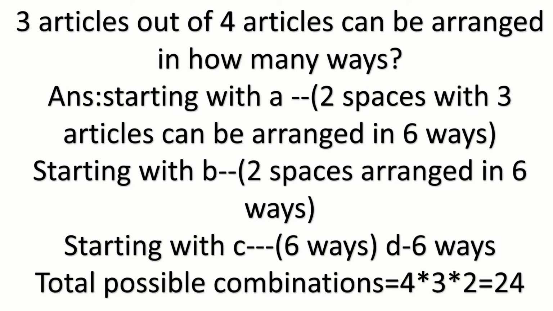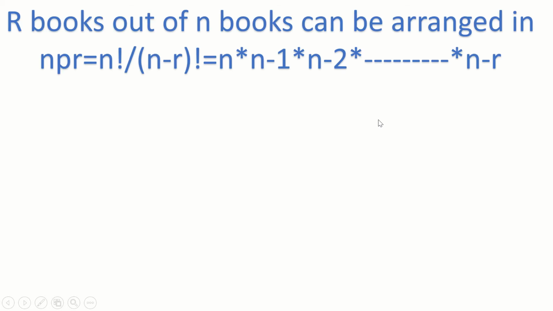So B also same thing, C also same thing. So by this you get 24 combinations. Because with A you can arrange 6 ways, with B you can arrange 6 ways, with C you can arrange 6 ways, with D you can arrange 6 ways. So by adding up all, you get 24. This is also called 4P2. So we will shortly see.